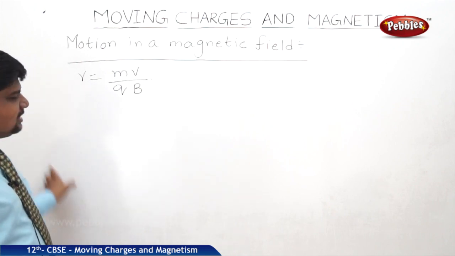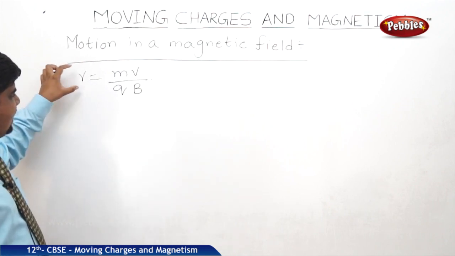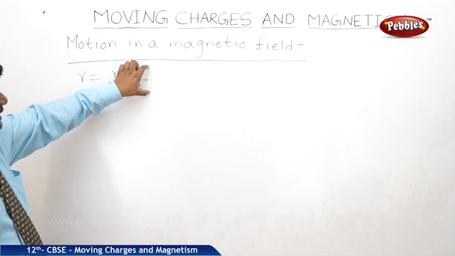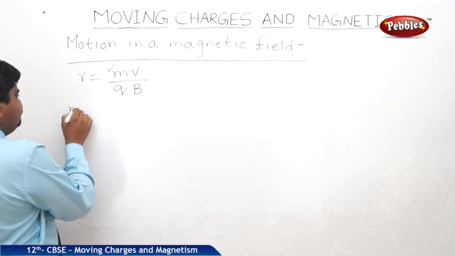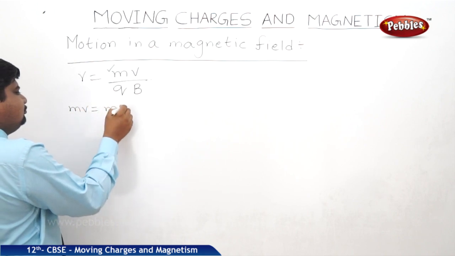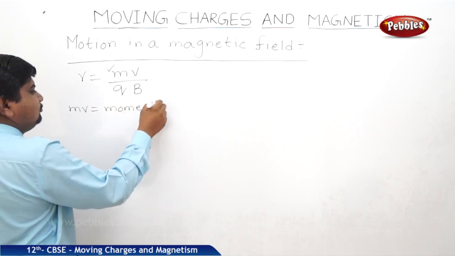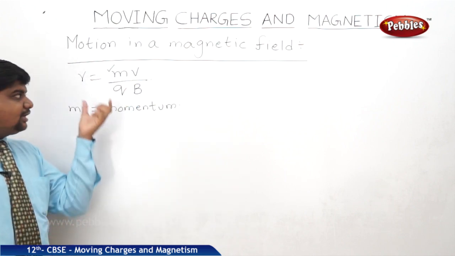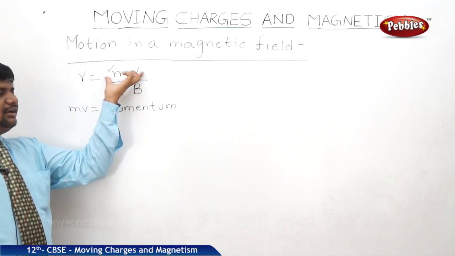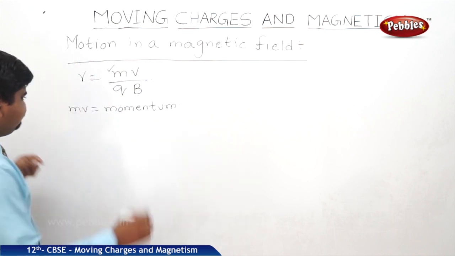Whenever an electron is revolving in a magnetic field, the radius it travels is equal to mv by qb, where mv is momentum. More momentum, more radius. If the radius should be more, the electron should achieve more momentum.